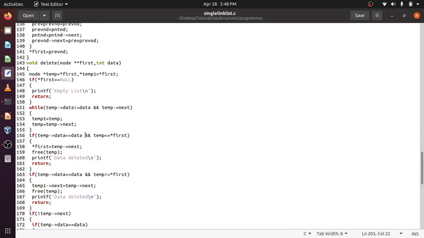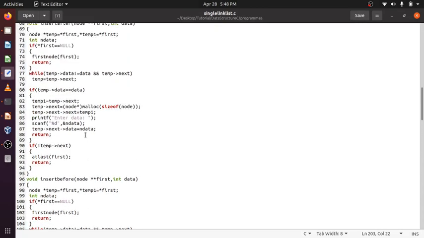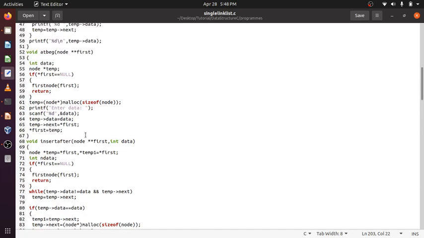So that function will be called, at beginning. If first equal to null, it means the list is empty, then I have to create the first node. If it is not null, then I will create a node. Temp is going to create a node and point to that. Data I will take. Temp data will be this data, and temp next will be star first, because this became the first node, at the beginning I am doing. So this will become the first node. After that, star first equal to temp.